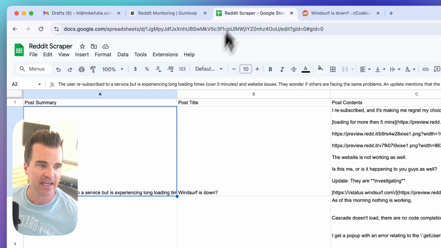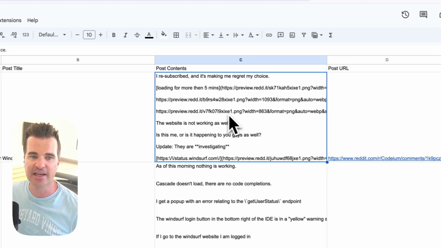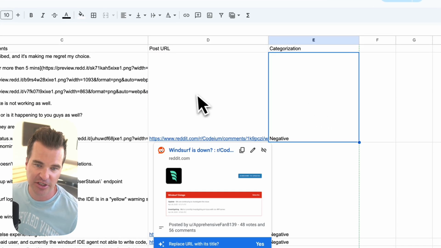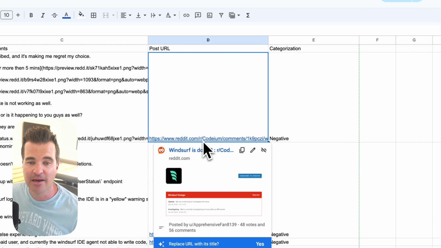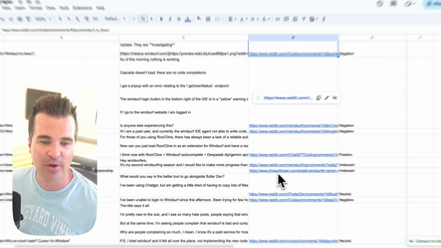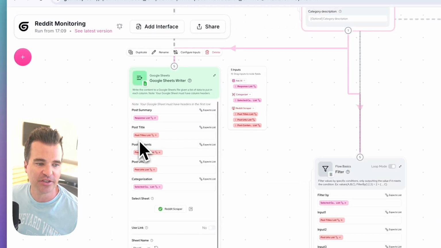So it's going to take in all of the information, again, the AI summary, the title, the content of the post, the URL of the post, and the categorization. So if you want to hop into Reddit and maybe respond with your product or respond as a customer support rep, you can come in here and we have the links to all of the content. So that's what that Google Sheet node is doing over here.